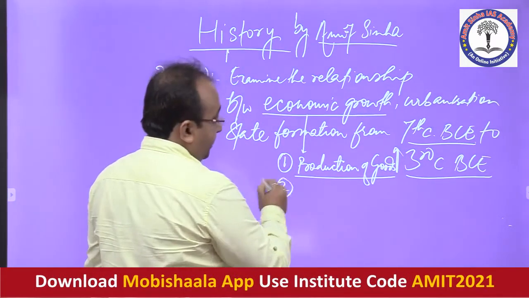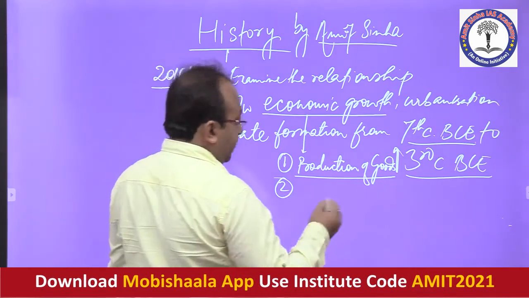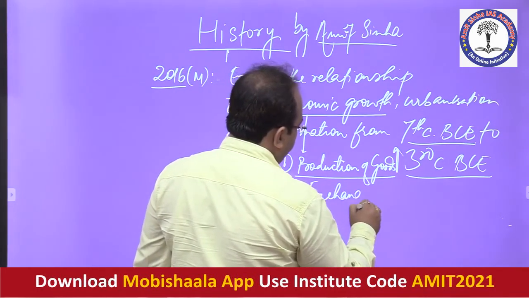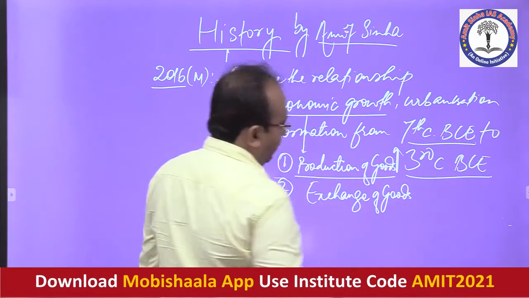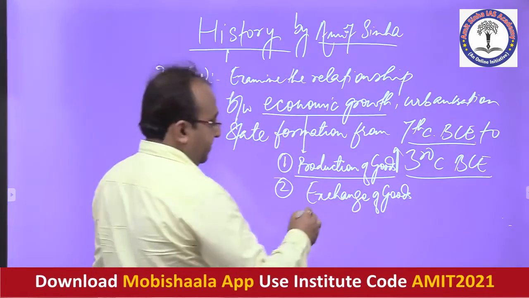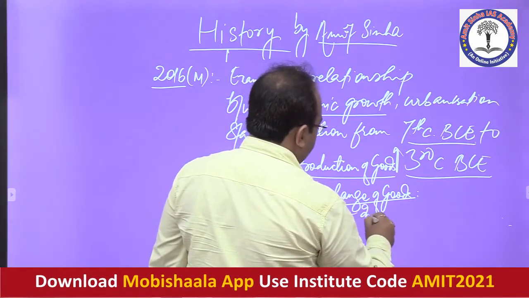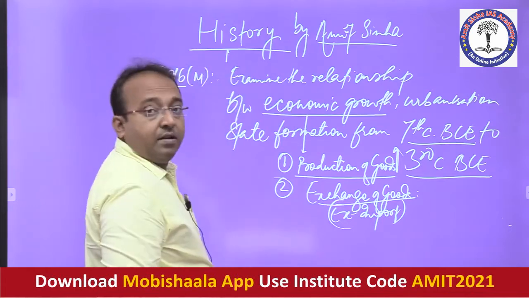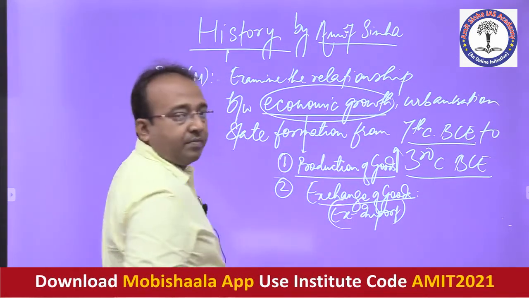Second, that this increased production of goods has also increased the exchange of goods from one place to another. In other words, it has given a boost to export and import of goods. That is how economic growth is understood.